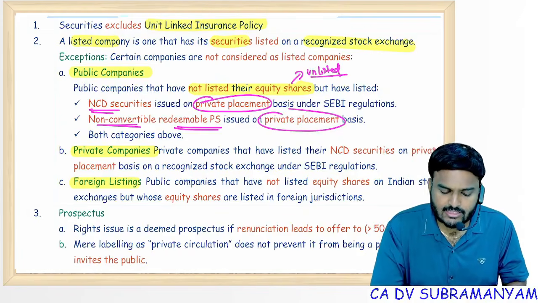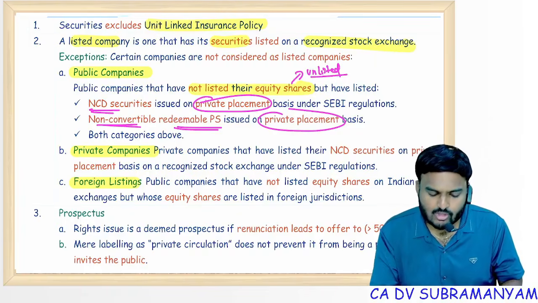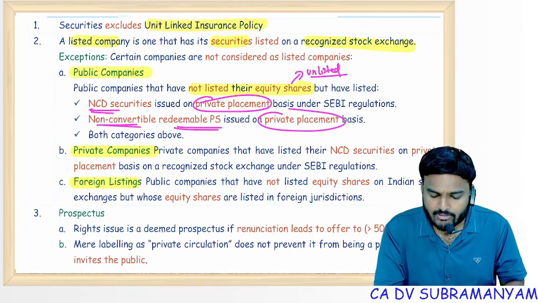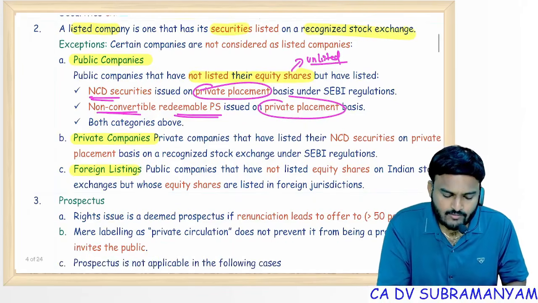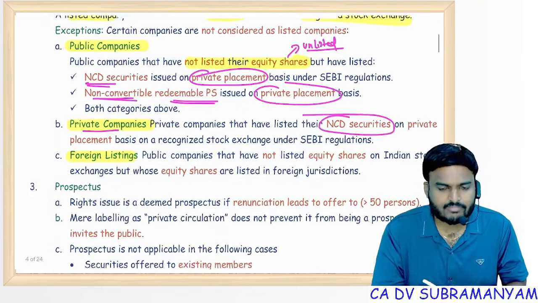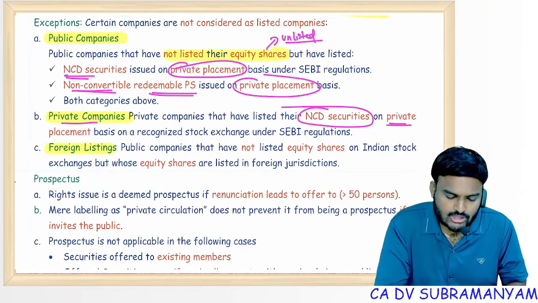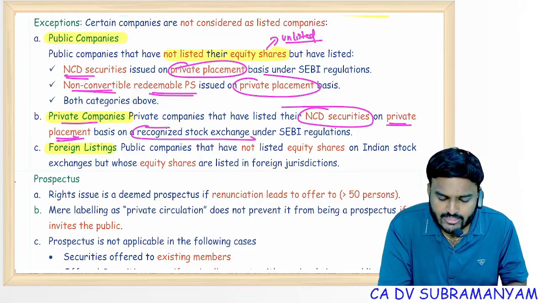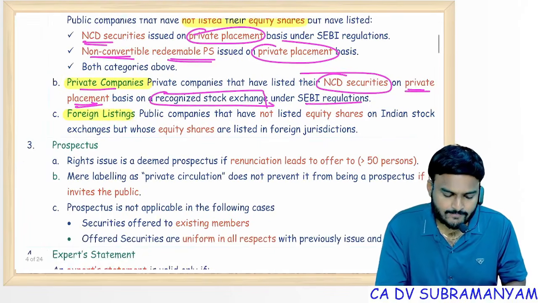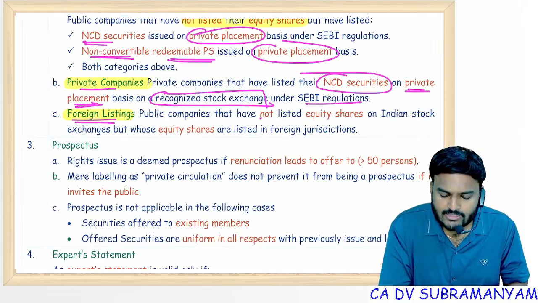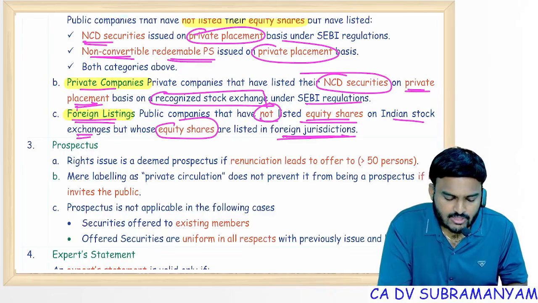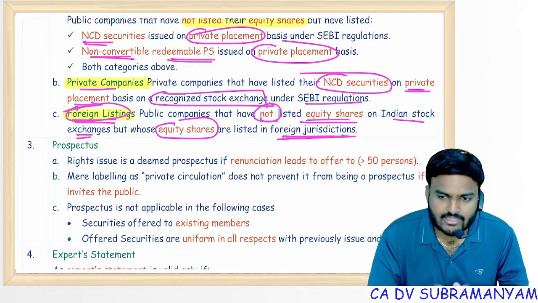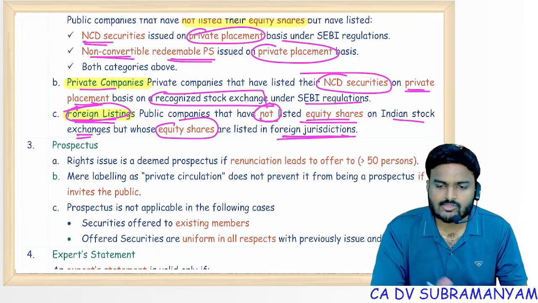See, equity shares unlisted, NCD issued on private placement basis, or NCRPS issued on private placement basis, or both categories. Then also the public company is an unlisted company only. For private company, only NCD. Preference option is not there. Non-convertible securities issued on private placement basis, even though listed on a recognized stock exchange, it remains unlisted only. Foreign listings: a public company that has not listed equity shares on Indian stock exchanges, but whose equity shares are listed in a foreign jurisdiction, then also that company is not a listed company. Clear? Foreign listings also unlisted only.